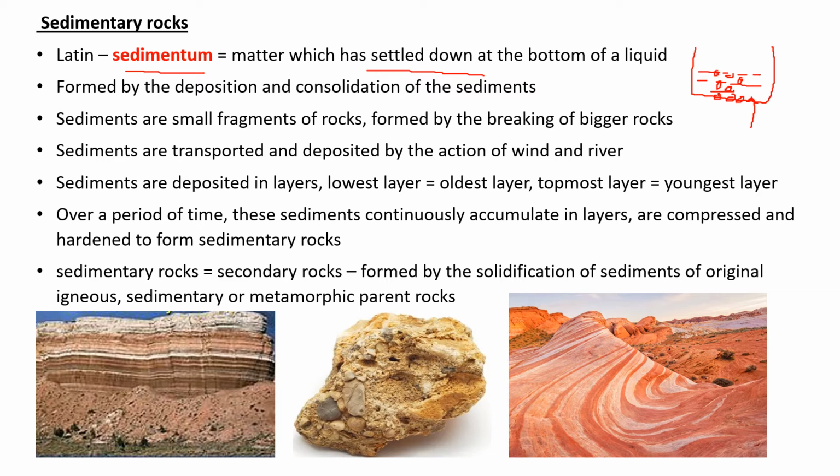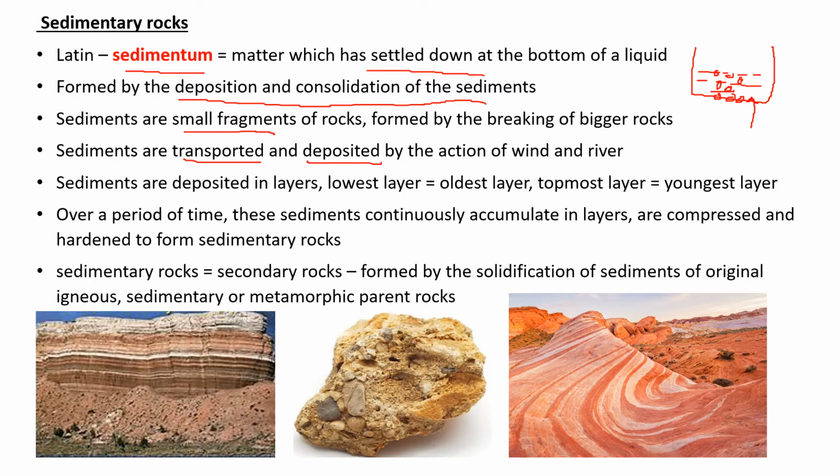Sedimentary rocks are formed by deposition and consolidation of sediments. What are sediments? Sediments are small fragments, small parts of broken rock. Bigger rocks break down, and small sediments are found. These sediments are transported to other places with the help of wind or river water, and then get deposited. And they become sedimentary rocks, right?